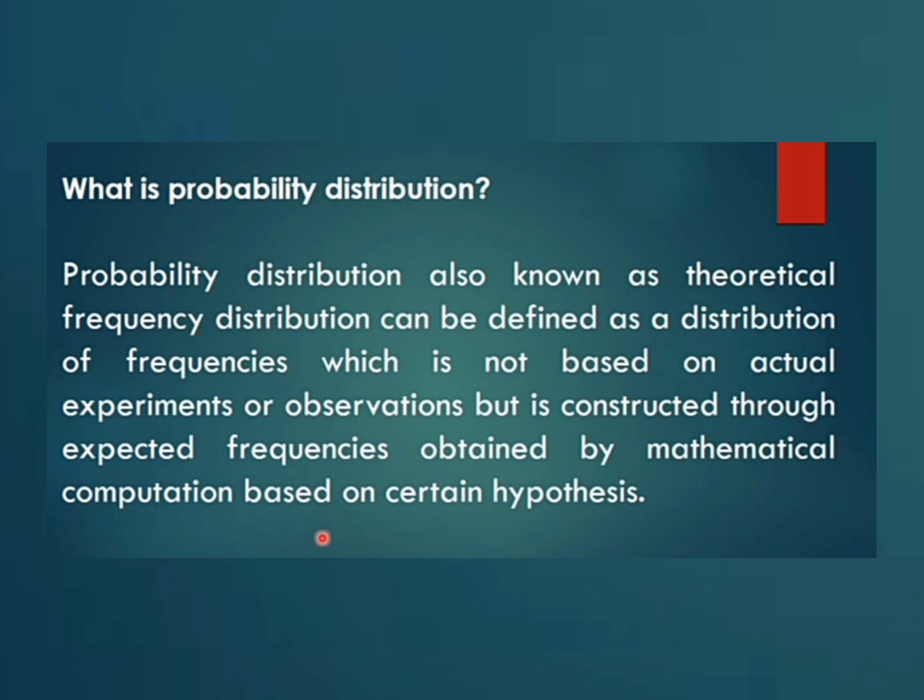A probability distribution, also known as a theoretical frequency distribution, can be defined as a distribution of frequencies which is not based on an actual experiment or an observation, but is constructed through expected frequencies obtained by a mathematical computation based on a certain hypothesis.